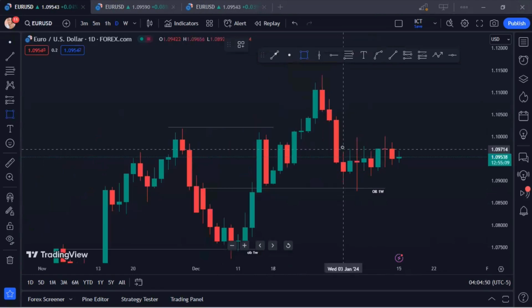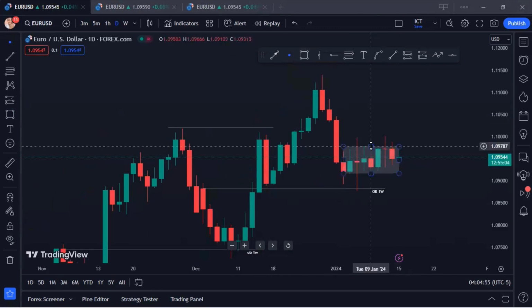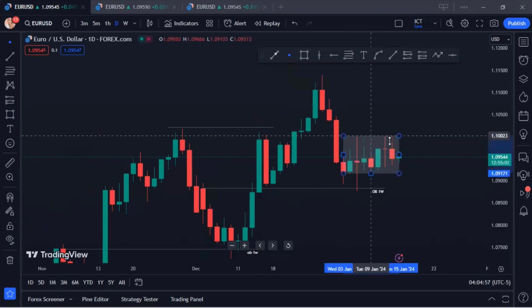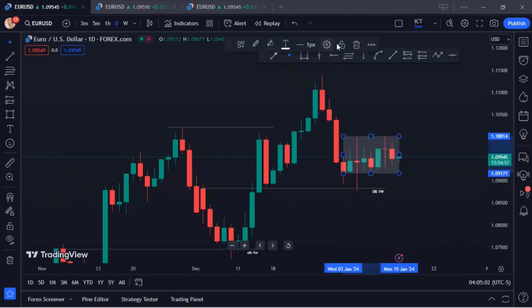Do you understand? Then what I'm expecting now is for price to break out from this range with a healthy candle. Once price breaks out from this range with a healthy candle, that is when I will start engaging the market. So for today, which is Monday, I'm not trading. I need to stay out of the market. Let the market do its thing. Let price do its thing until it gives us a clear direction.